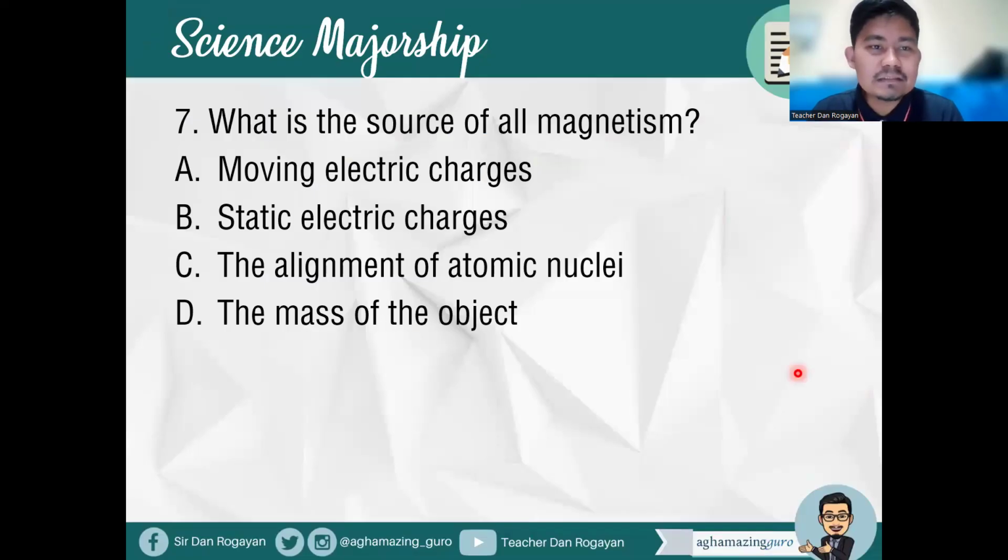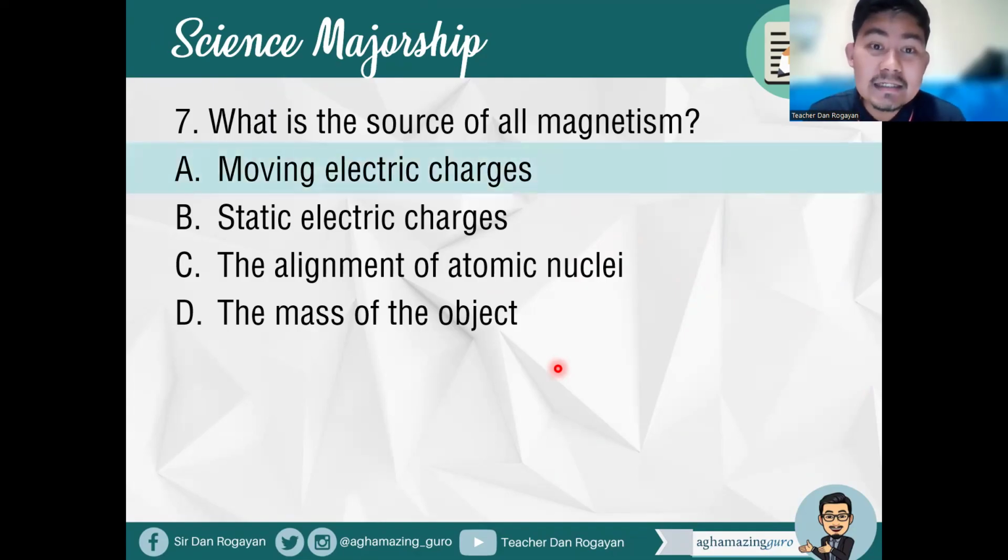Okay, so item number 7, what is the source of all magnetism? A, moving electric charges, B, static electric charges, C, the alignment of the atomic nuclei, or letter D, mass of the object. Okay, so what is the source of all magnetism? What is your answer? So of course, the correct answer here is moving electric charges.